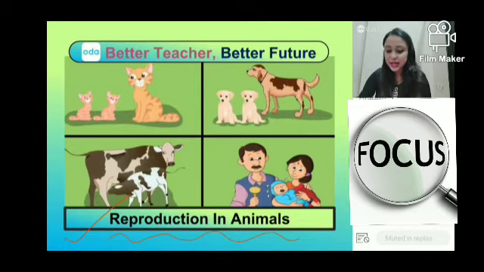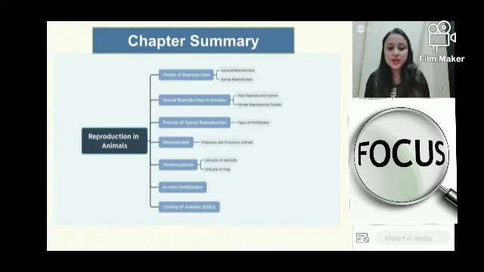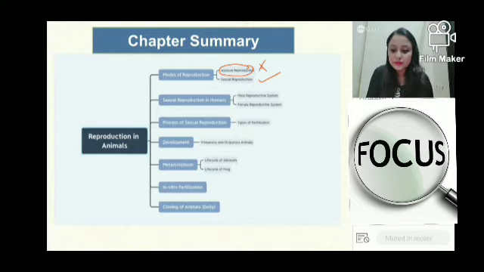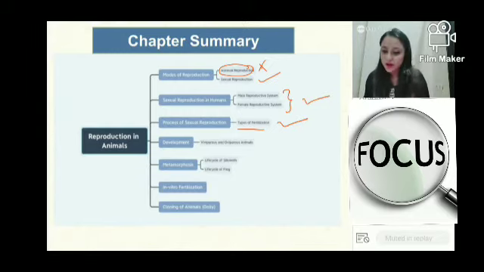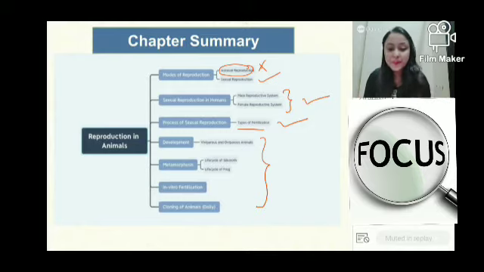With that, let me take you to what we have to do for the day. But before that, let me show you this chapter summary. Exactly what we have done. We have spoken about sexual reproduction. Male and female reproductive system we have covered. Types of fertilization also we have covered. So we are left with basically these parts and asexual reproduction. Exactly 50% of the topic has been almost covered, and 50% is left that we are going to do from now on.